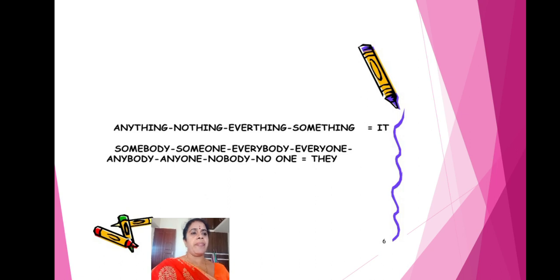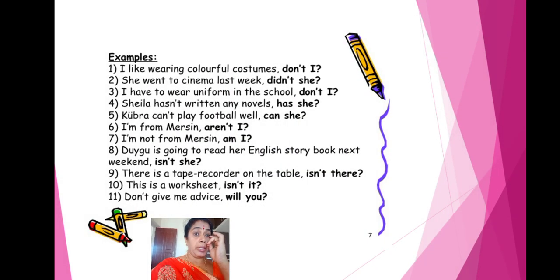Okay. Next. See here, some examples are there. I like wearing colorful costume. "I like" is what? V1 form. So that's why don't I. She went to cinema last week. She went: do, did, what? Why, how come? Go, went. You have to see that.